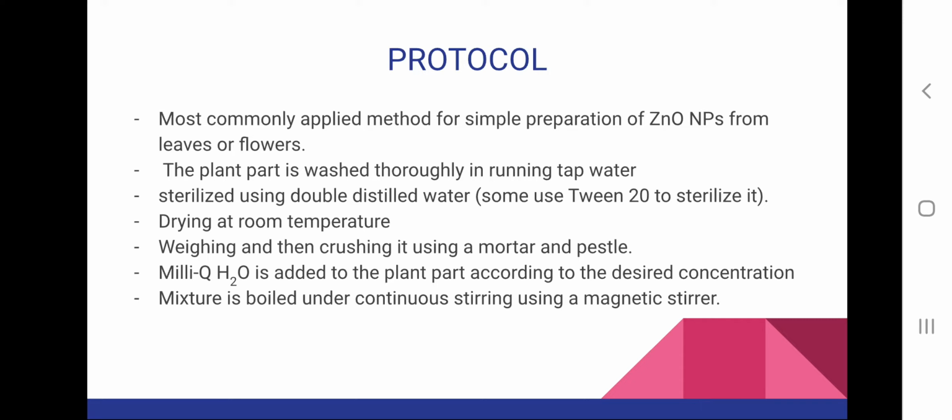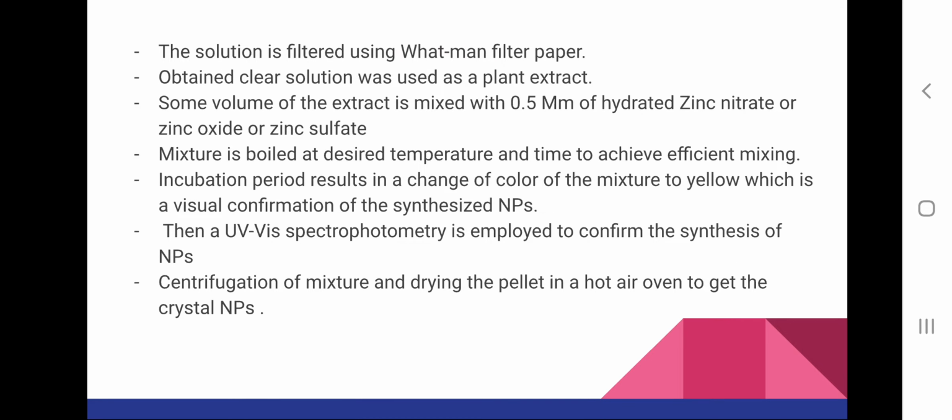Then we are adding milli-Q water to the plant part according to the concentration which we require, and then we are boiling the mixture while stirring it using a magnetic stirrer. After boiling, it is filtered through filter paper, Whatman filter paper, and the clear solution which we are obtaining is the plant extract.